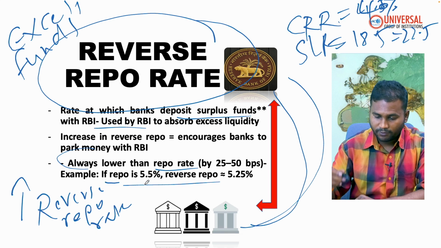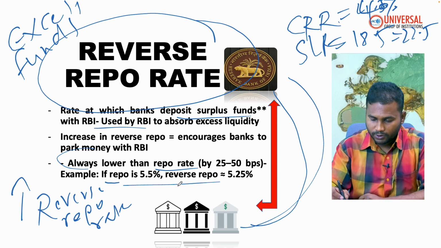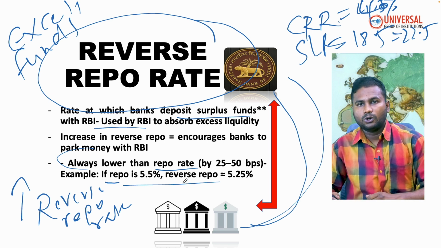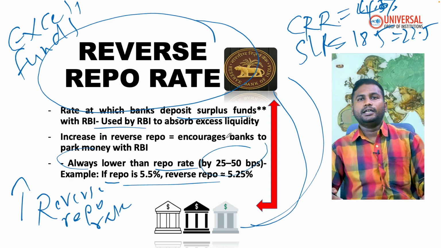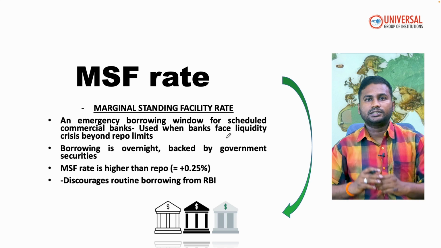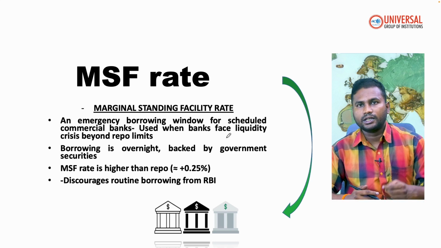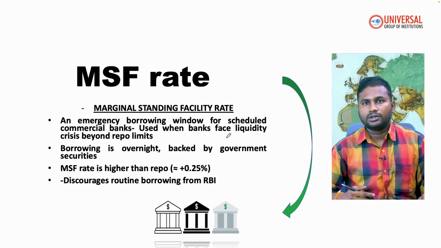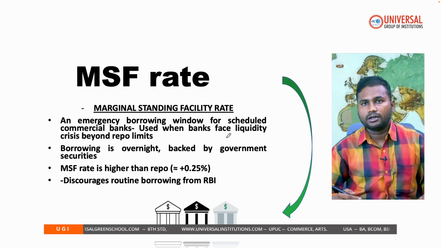If our repo rate is 5.5 percentage, which is the current repo rate, you can see reverse repo rate being much lower than that. Okay, so between 25 to 50 basis points. Basis points in the sense 100 basis points is 1 percentage, so 50 basis points is half a percentage. That is how it is calculated. Now they have reduced it by 50 basis points. That we'll talk about at the end of the video.